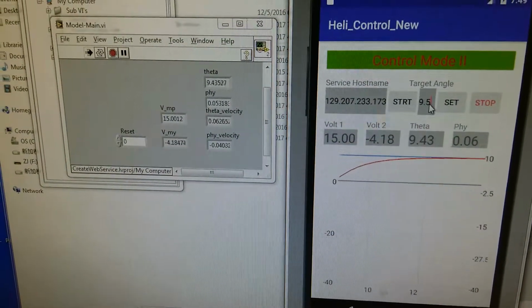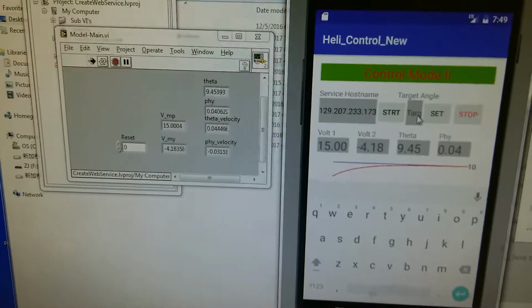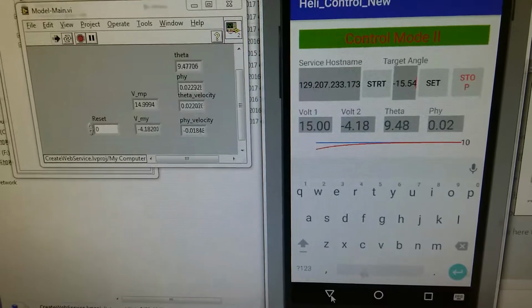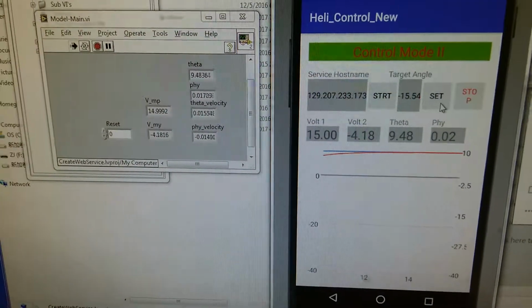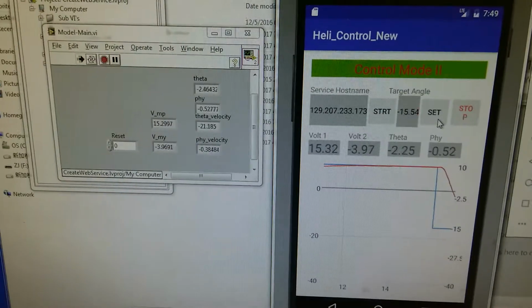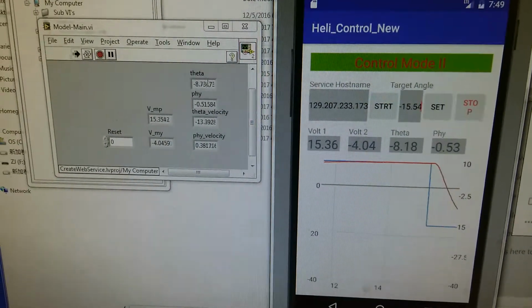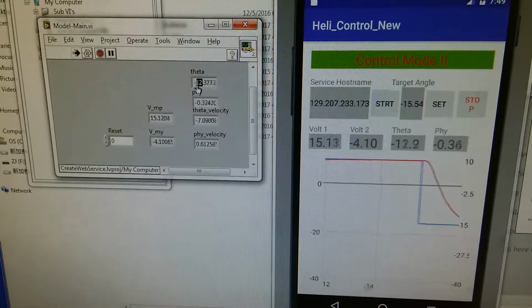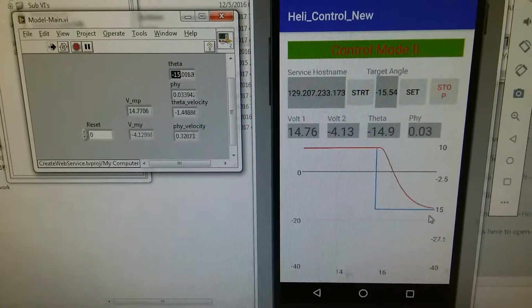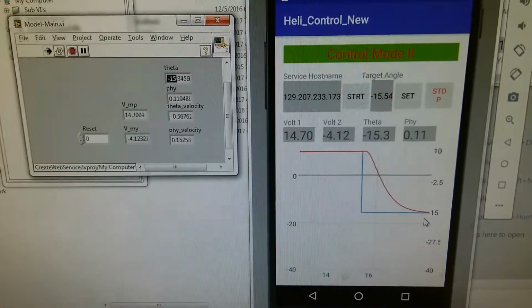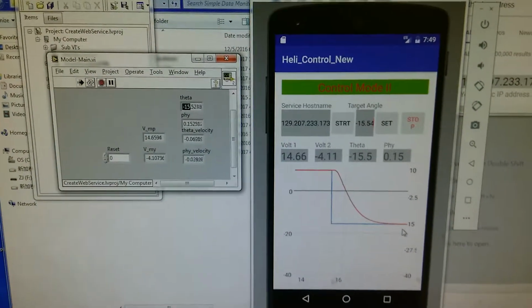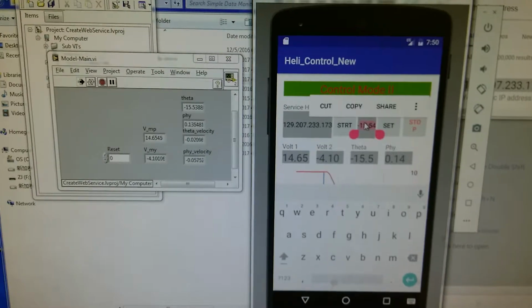And we can also change it to a negative value. This time we give it a negative 15.54. On the model program part, the actual theta value will decrease. And then we change back to 0.